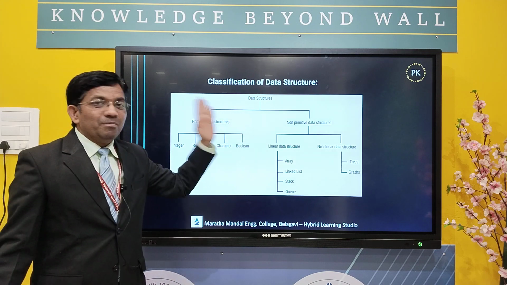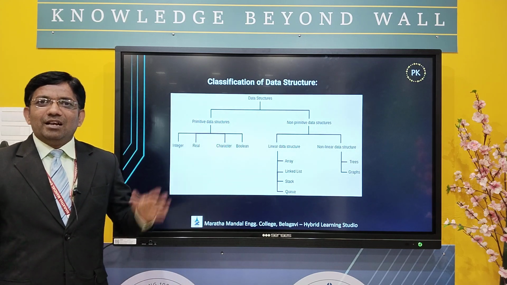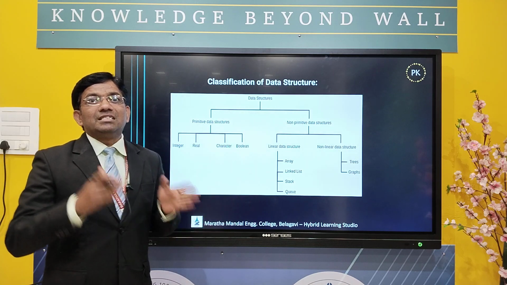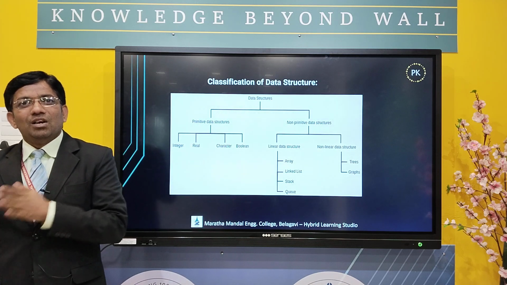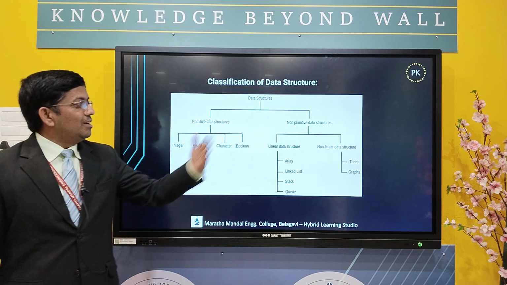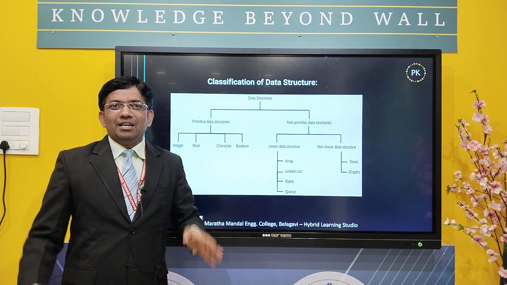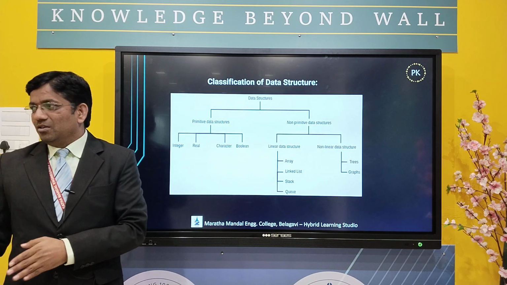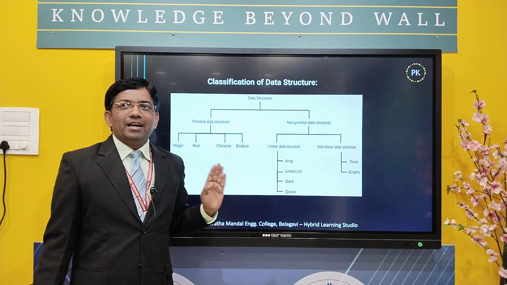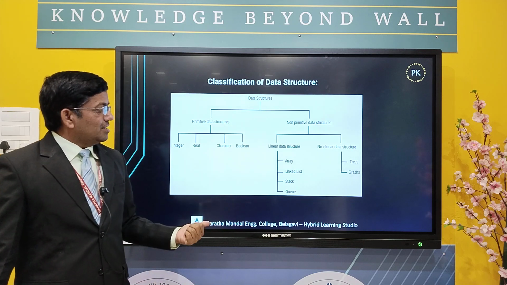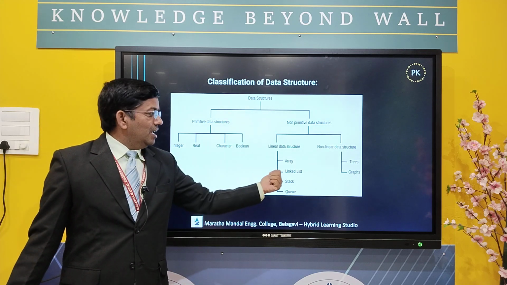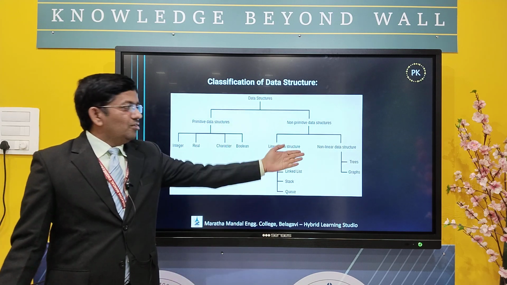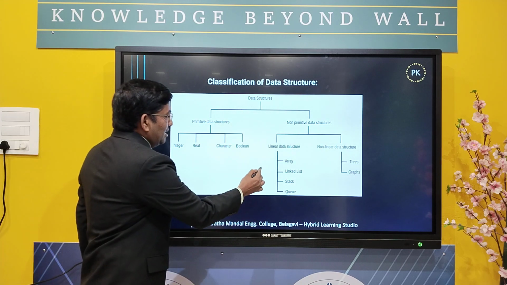First we will see the meaning of linear data structures. A linear data structure is a type of data structure in which data is organized sequentially or linearly, one after the other. Whereas in non-linear data structures, data is organized but it is not sequential. For linear data structures, examples are arrays, linked lists, stacks and queues. For non-linear data structures, examples are trees and graphs.